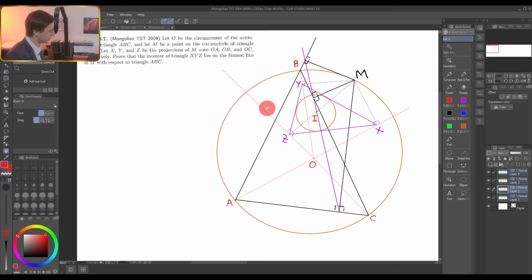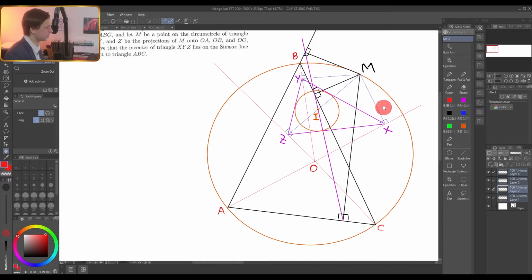Of course, you need to extend OC in this case, and you need to extend OA to drop the perpendicular from M to OA, and then you drop a perpendicular from M to OB. You see, these blue lines are perpendiculars. So these Y, Z, X are projections of M onto these red lines, and therefore triangle XYZ is formed.